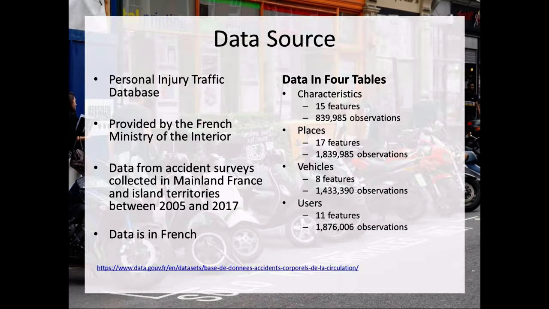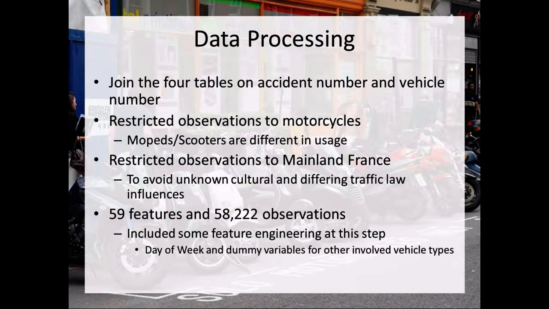839,985 accidents were recorded, including places, vehicles, and users. So I did some processing up front to join those four tables together. I restricted the observations to motorcycles owned. I did not include mopeds or scooters because they're a bit different, and also restricted to mainland France so that we could avoid unknown cultural and traffic law influences. So in the end, just over 58,000 accidents were recorded in this data set.